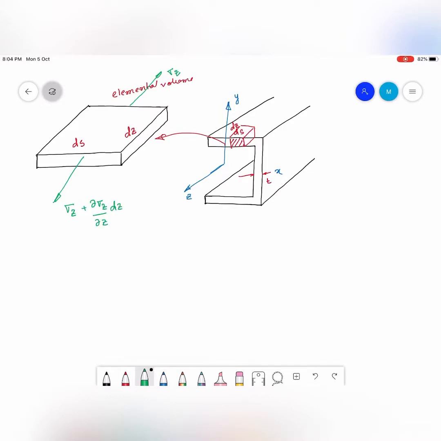This is the normal stress that is going to be there because of the bending moment produced by Sy and Sx.